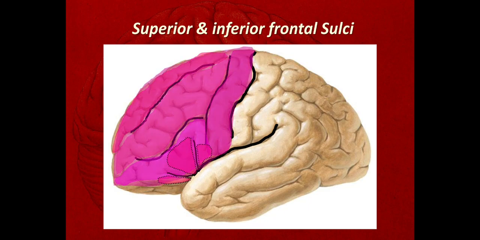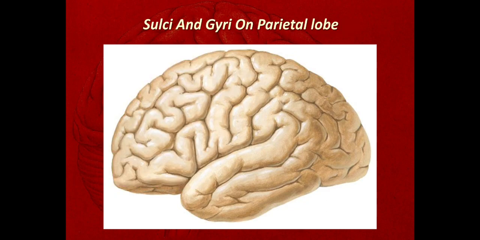So we have completed here the frontal lobe of the cerebrum. Now we'll discuss the sulci and gyri seen on the parietal lobe of the cerebrum. So this is the parietal lobe of the cerebrum.